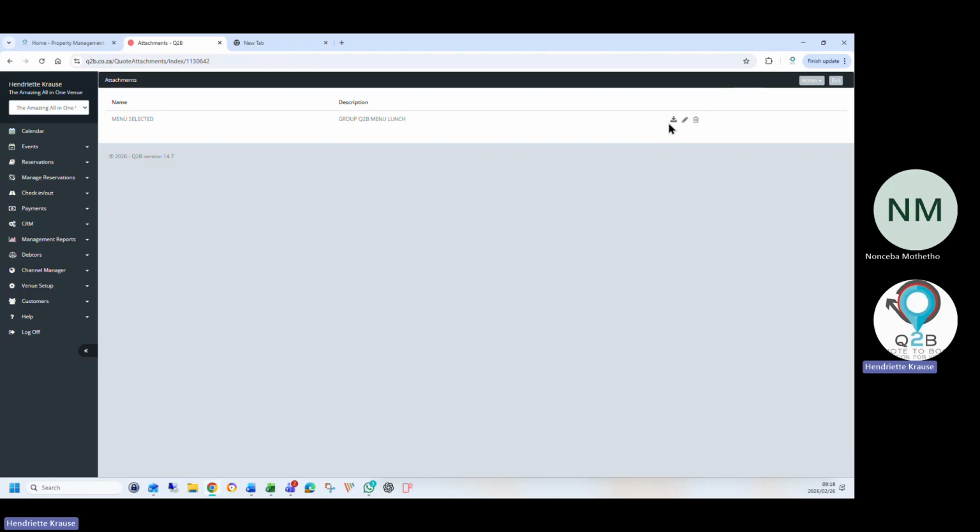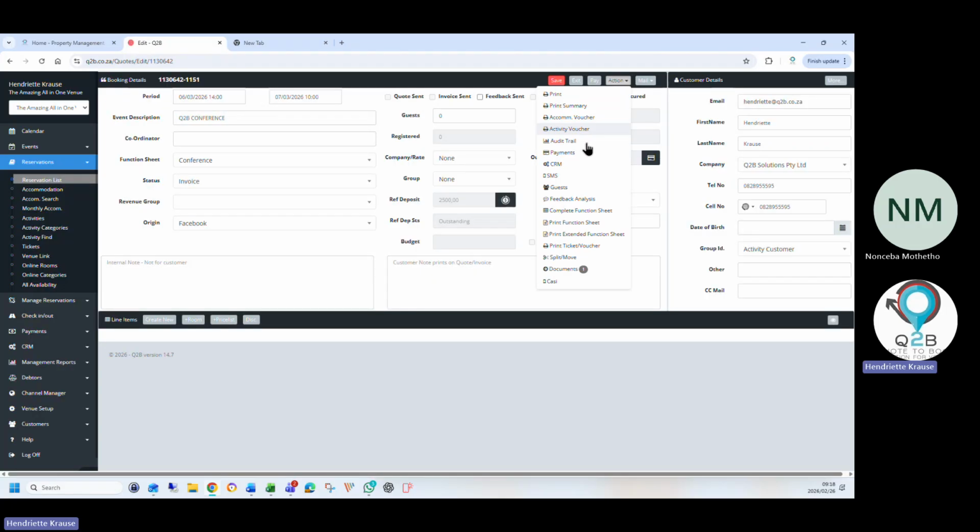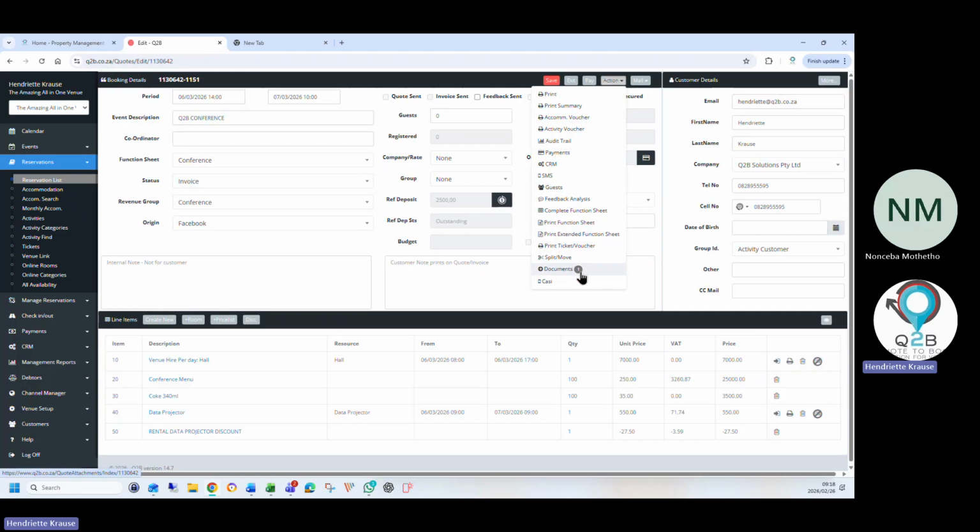So PDF, there's a little eye you can view again. This is the image I uploaded, so I can just download it again. I can edit or delete. Now these documents then stay with the booking. So one day when they come, let's say they book 6 months in advance, the coordinator is off sick, they can just come to the booking, all the menu selections, everything is attached to the booking. The function sheet, what they selected, and also the documents.